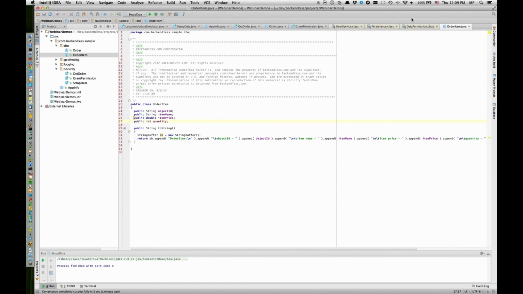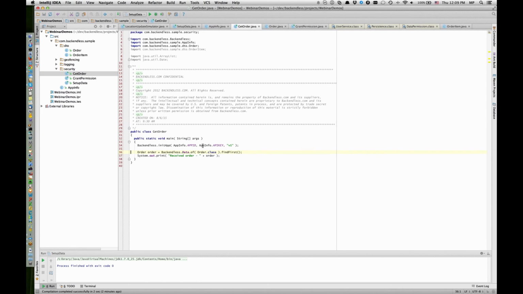Now that we have this data in the backend, anyone can query the data because it sits wide open. However, in a real application, you will have users and you may have different application roles. So in order to start simulating an environment that would be close to what you are dealing with in your application, we're going to create some users. But first, before we go there, let me just show you how retrieving this data would work.